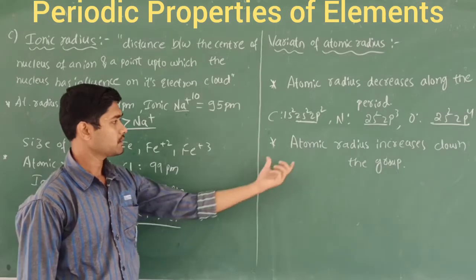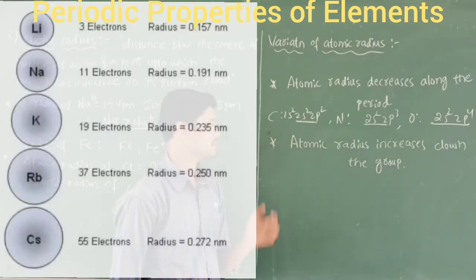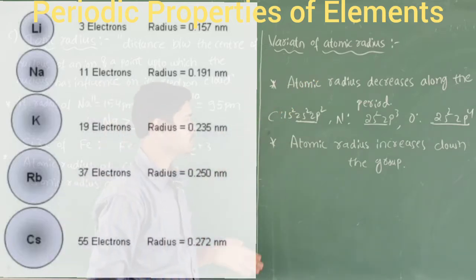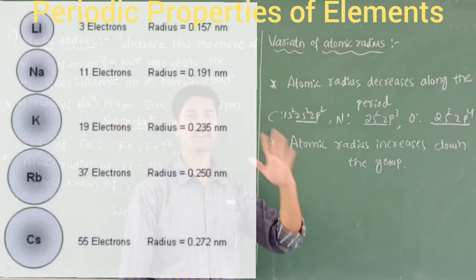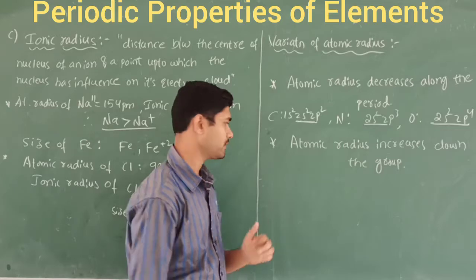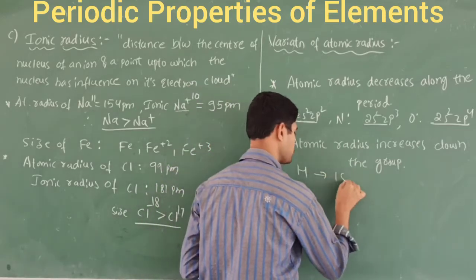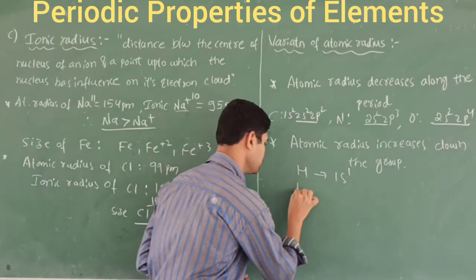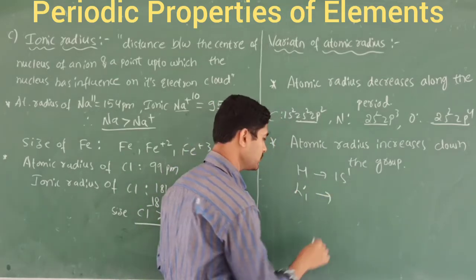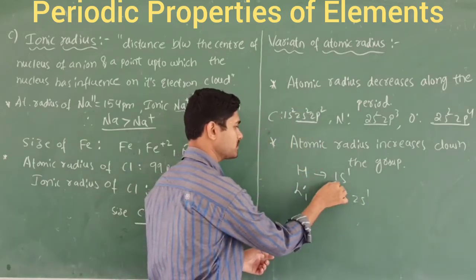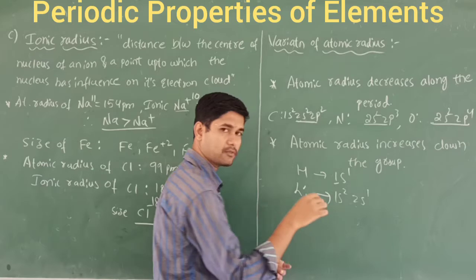Then coming to here, atomic radius increases down the group. So along the period it goes on decreasing, but in the vertical column it goes on increasing because of the principal shell. As the principal shell goes on increasing, atomic radius increases. If I consider hydrogen, you know 1s1, right? Lithium is nothing but 1s2, 2s1. So here the principal shell, first one, here 1, here 2, and it goes on increasing.